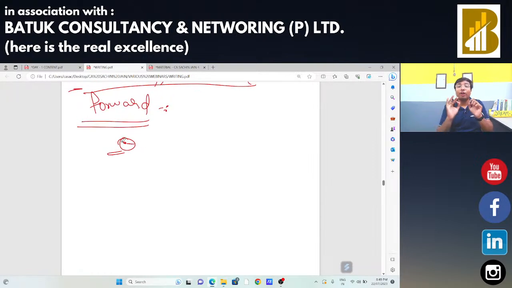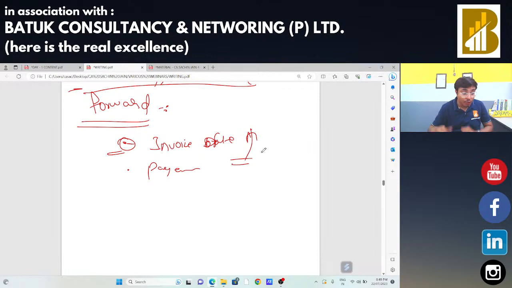Now, in case of forward charge, on account of services, the time of supply will be the date of invoice or payment, whichever is earlier. Whichever of the two is earlier, invoice or payment, will be your time of supply in case of forward charge. In case of forward charge, the time of supply will be invoice or payment, whichever is earlier.